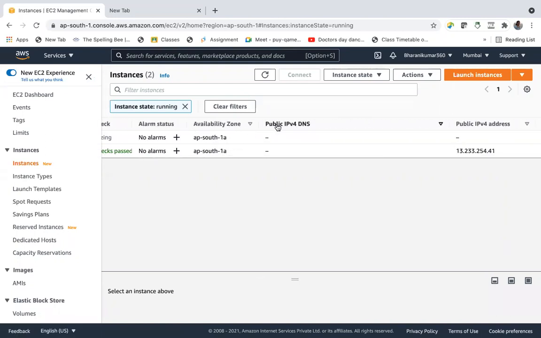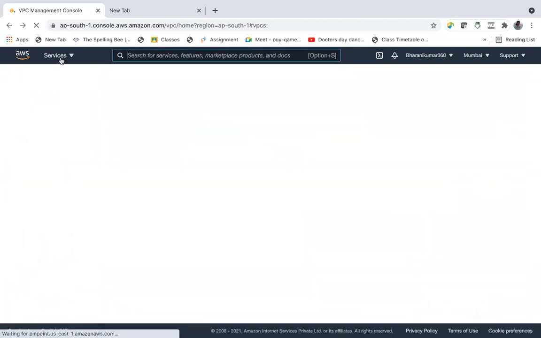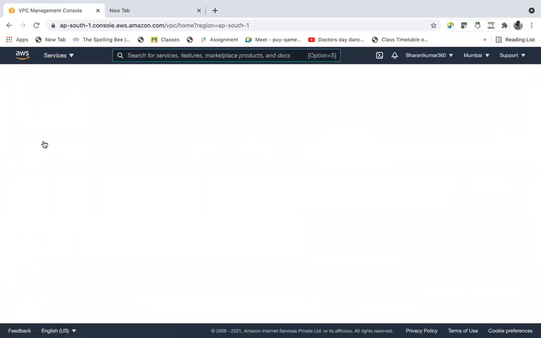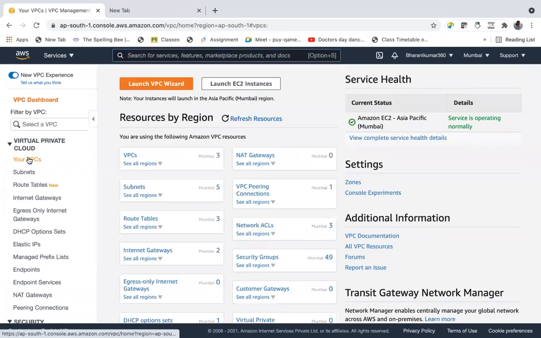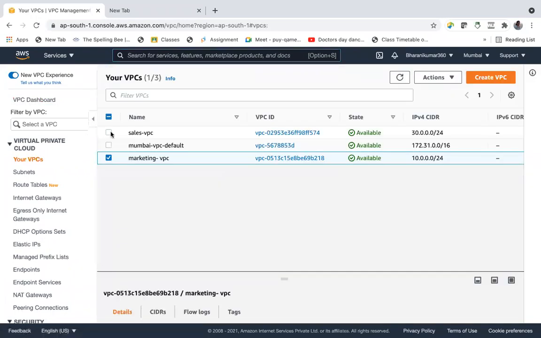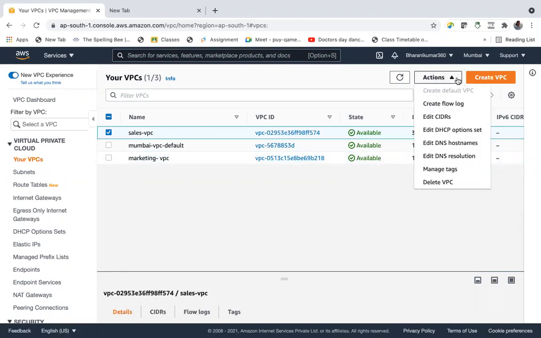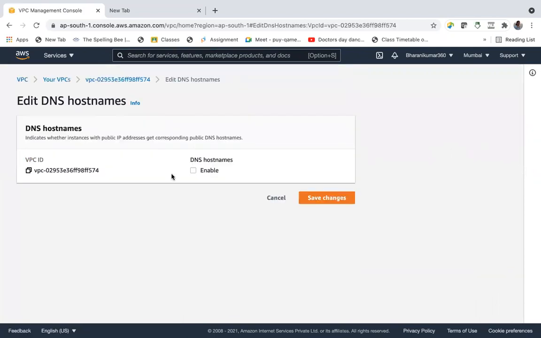public IP address. And to get a public DNS, what we have to do is go to VPC, the sales VPC, right? Actions, edit DNS host names and enable. By default, it will not be enabled.